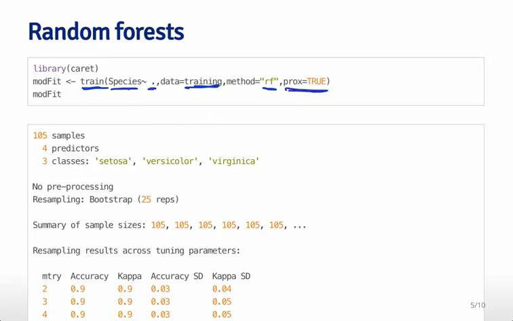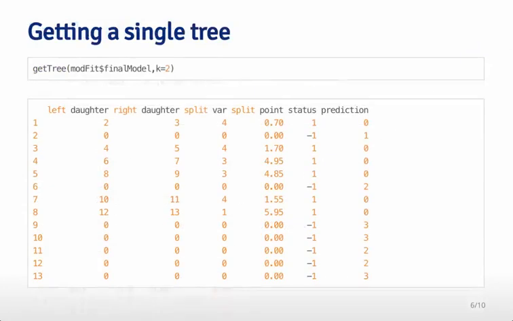You'll see why I'm doing that in a minute because it produces a little bit of extra information that I can use when I'm building these model fits. So here it tells me that I built the model and I've done bootstrap resampling, and then I've tried a bunch of different tuning parameters. And so the tuning parameter in particular is the number of tries, or number of repeated trees, that it's going to build.